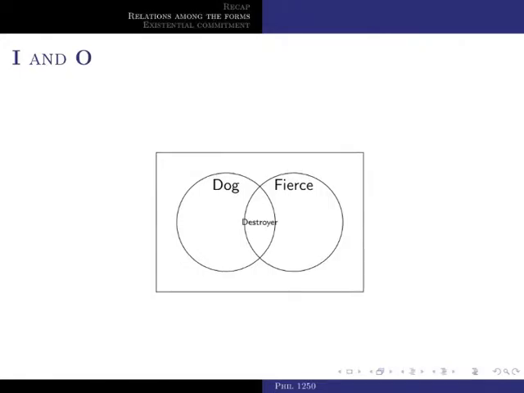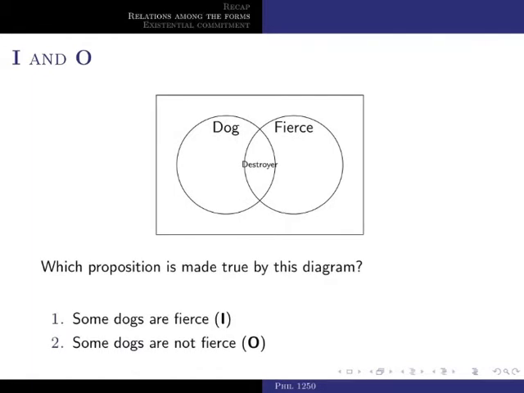Well, it looks like Destroyer is both a dog and is fierce, right? So here's the intersection of the categories of dog and fierce, what we called area 2. So now, which proposition is made true by this diagram? Some dogs are fierce, or some dogs are not fierce? Clearly, it is a proposition of the I form. Some dogs are fierce. And the dog in question, of course, the one that makes it true, is Destroyer.